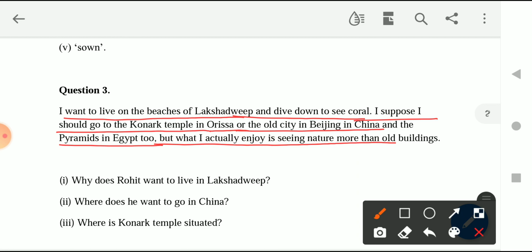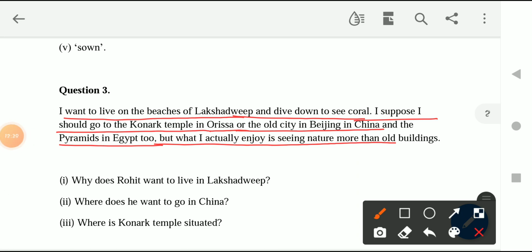Rather than visiting these types of places, the more preferred places where he wants to go and see the beauty are the places closer to nature, like the mountains, the rivers, different types of forests. These are the places which he prefers over the architectural places.